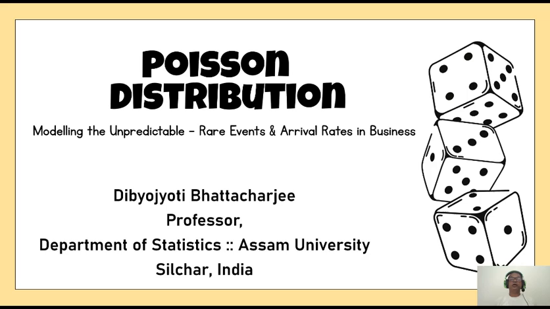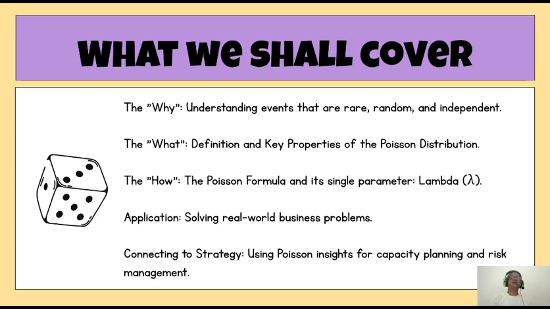So welcome back to the presentation on Poisson distribution. Poisson distribution is basically used for modeling rare events and sometimes arrival rates in the field of business. But more specifically, it is concerned with events which rarely occur. So let us start this presentation.